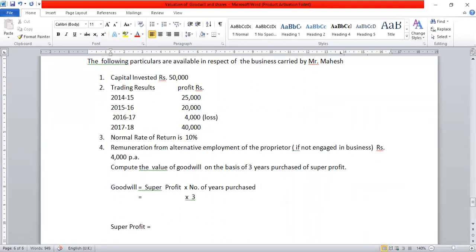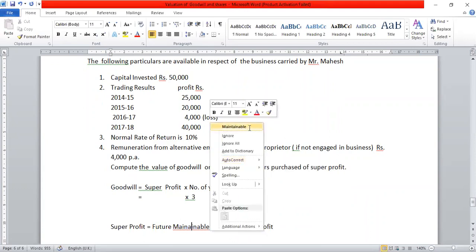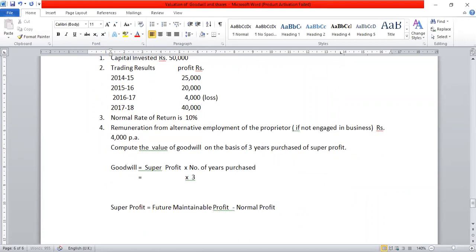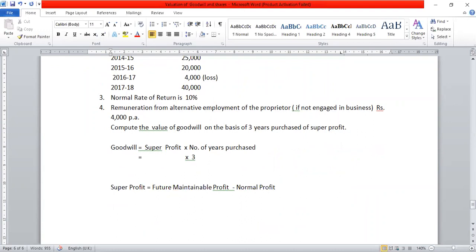So what will be the formula for super profit? Super profit equal to future maintainable profit minus normal profit. Now we don't know the future maintainable profit and we also don't know the normal profit, so leave again 2-3 lines. Follow the same step, it will be easy for you. So let us calculate future maintainable profit.